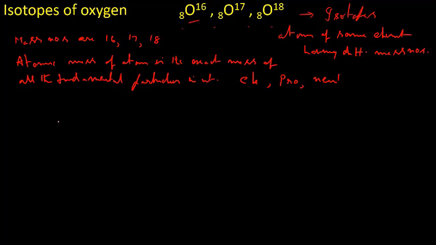Right? Now, let us calculate the weighted average. What is meant by weighted average? These three isotopes are available in nature to different extents.